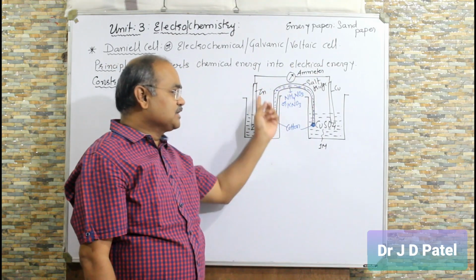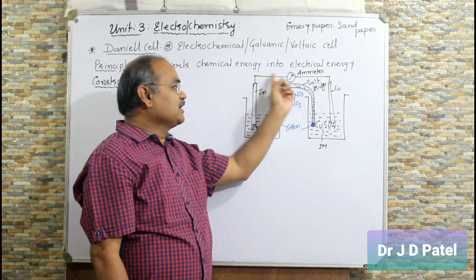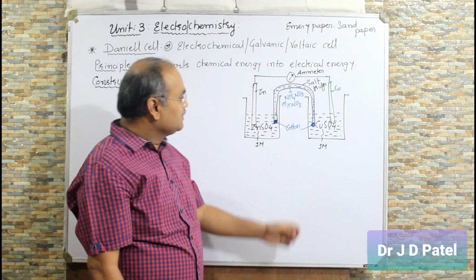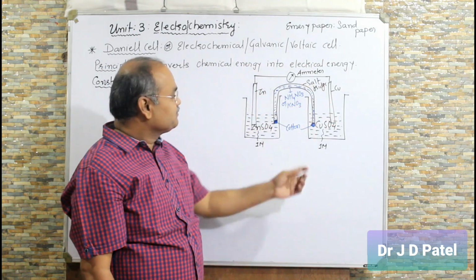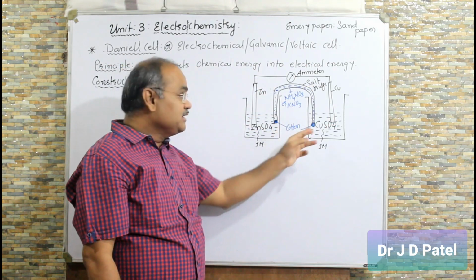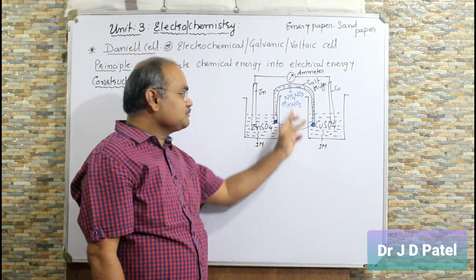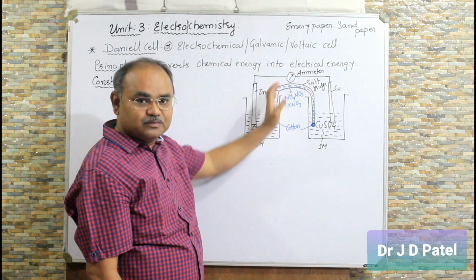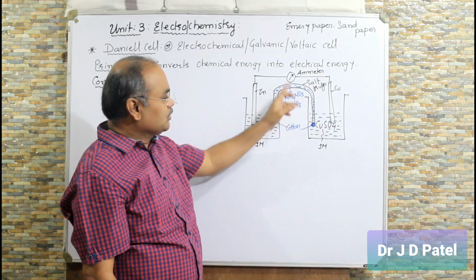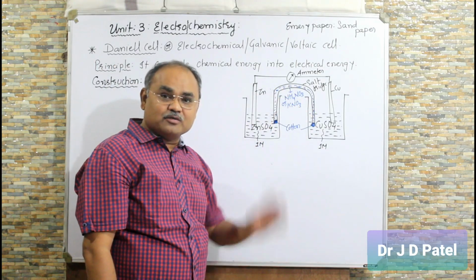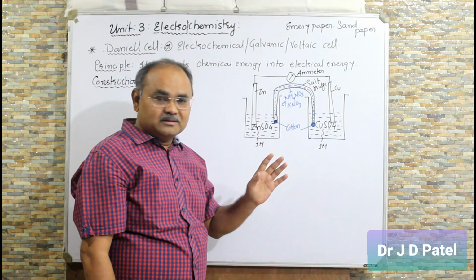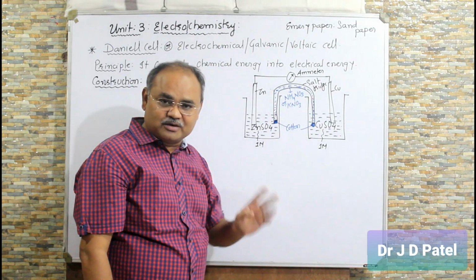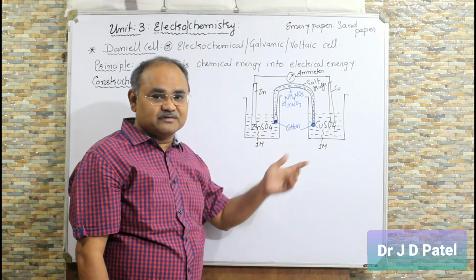Connect both the half cells externally by a conducting wire via an ammeter, galvanometer or voltmeter, right? Where the flow of electron will take place. Connect both the half cells internally with the help of a salt bridge, a U-shaped glass tube, an inverted U-shaped glass tube, right? Containing a solution of ammonium nitrate or potassium nitrate or any electrolyte, where the velocity of positive and negative ions in the electrolyte should be the same, otherwise it will react.